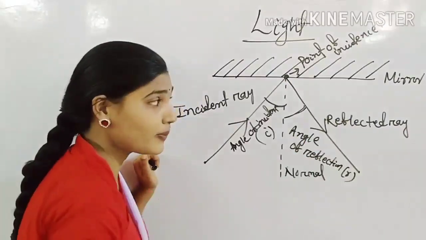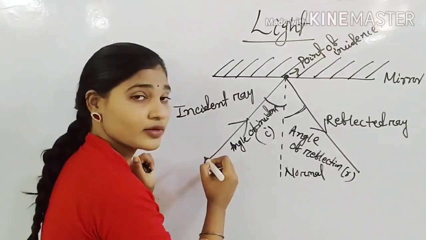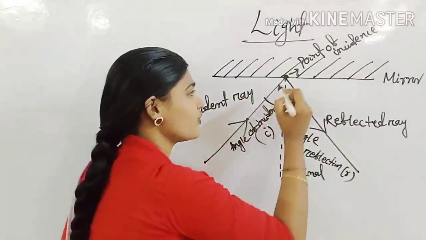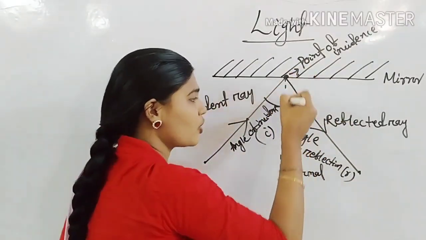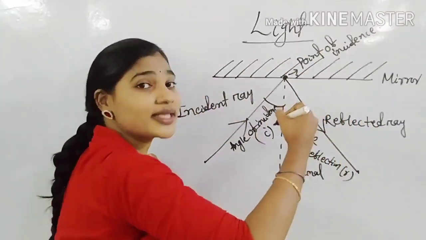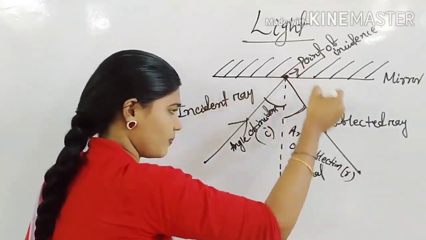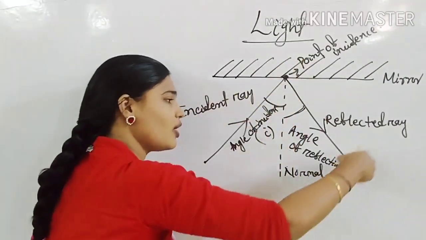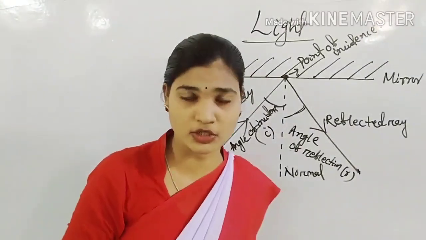What is the second law of reflection? The incident ray, the reflected ray, and the normal at the point of incidence all lie in the same plane. What is the second law of reflection? The incident ray, reflected ray, and normal at the point of incidence lie in the same plane. This is the second law of reflection.